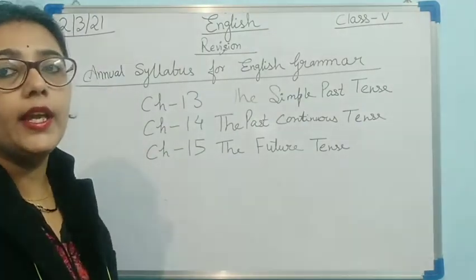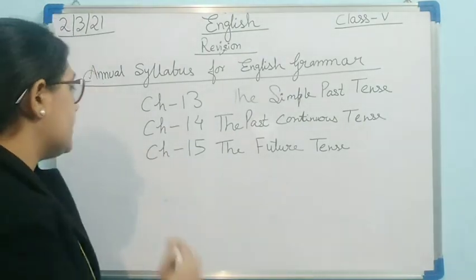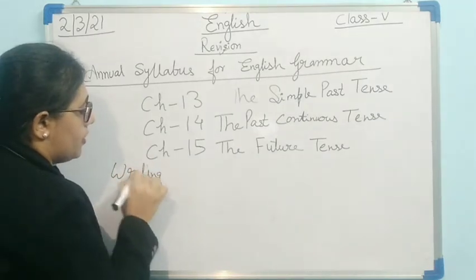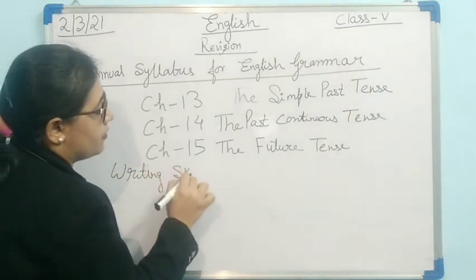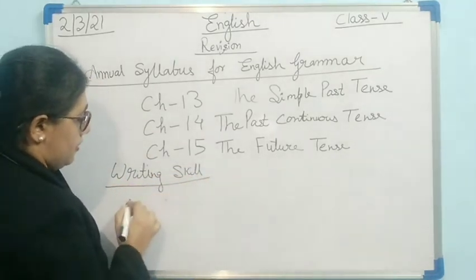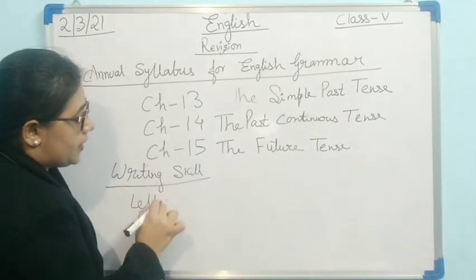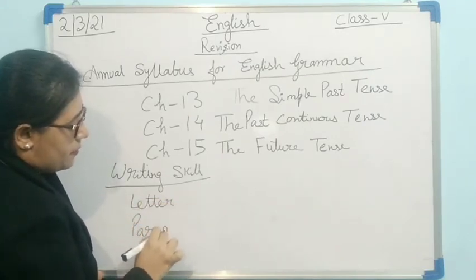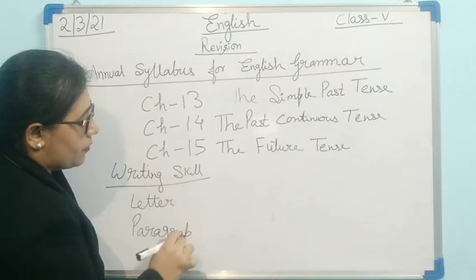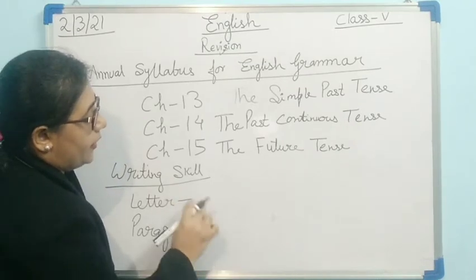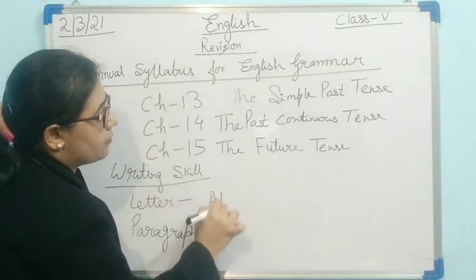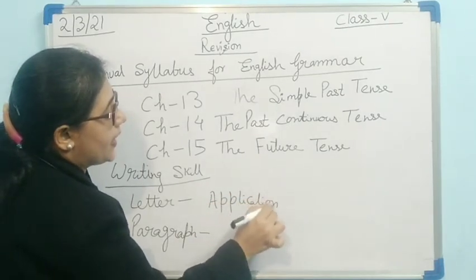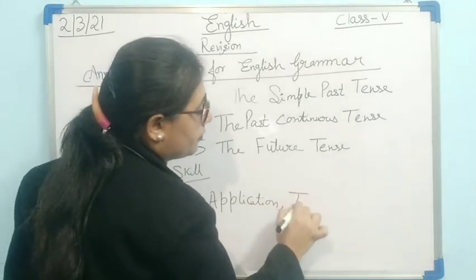Other than that, we have the writing skill section, in which we have letter writing and paragraph writing. In letter we have application as well as informal letters.